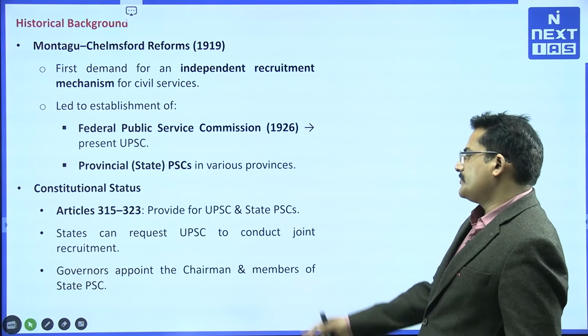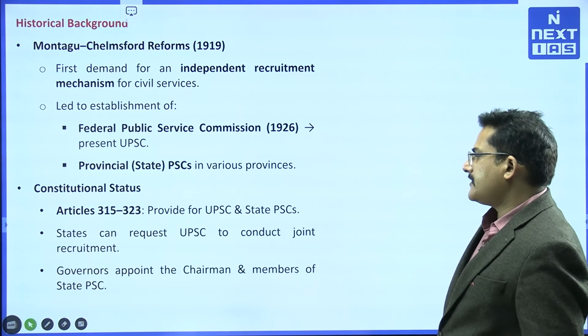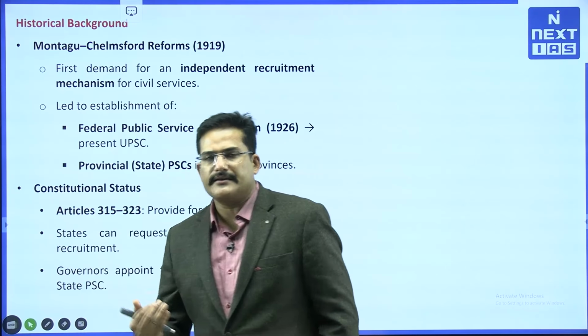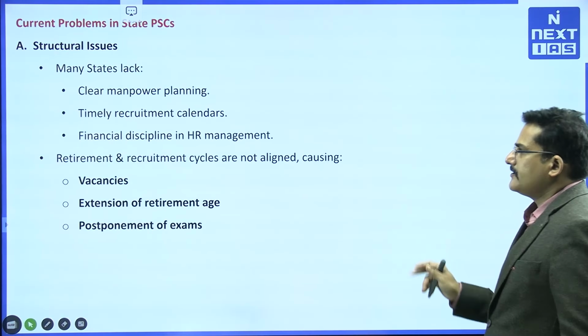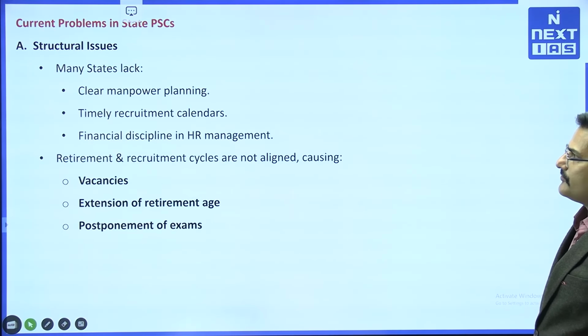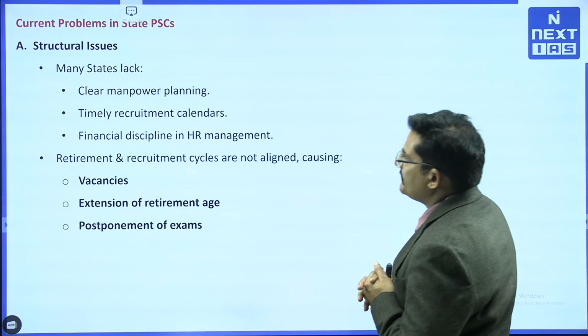And a state can request UPSC to conduct joint recruitment as well. The governor appoints the chairman and the members of the state PCS. Now tell me in the comment box who appoints the chairman and the members of the UPSC. We are talking about the governor, who appoints the chairman and the members of the state PCS. Now let us ponder the current problems in the state PCS.